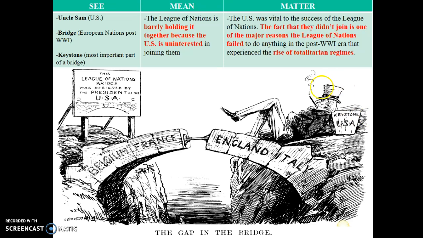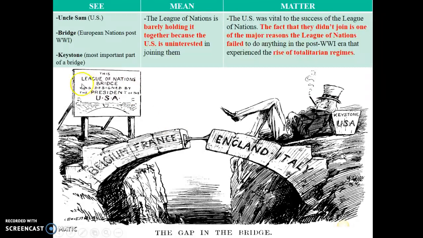So without the United States coming in to join this peacekeeping organization, they kind of sat on the side instead of coming in and really holding together the League of Nations. Because they chose to take a sideline role, we're going to see that Belgium, France, England, Italy, all the post-World War I nations in the League of Nations will not rise to the occasion. They will not be able to stop the rise of Hitler.